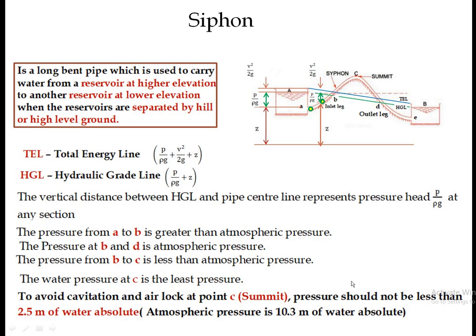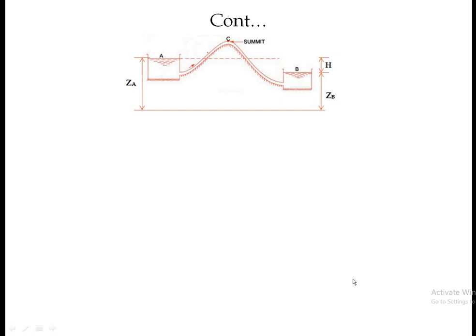So next we will try to find out the total energy loss, or the head loss, when fluid flows from A to E, that is from the entry to the exit of this siphon. So total energy loss we want to find out here. To find that out, we need to apply the modified Bernoulli's equation between the surface A and surface B.